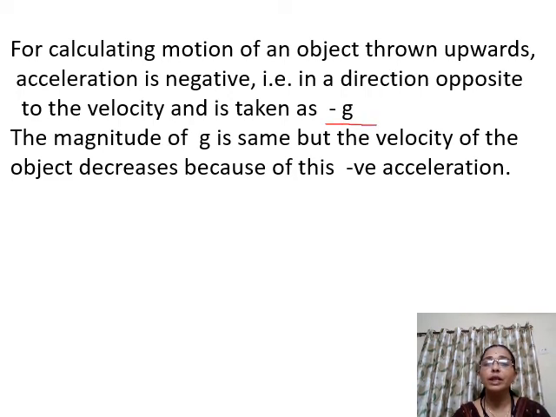We consider it as negative g because the object is going upward. So the magnitude of g is the same, but the velocity of the object decreases because of the negative acceleration.